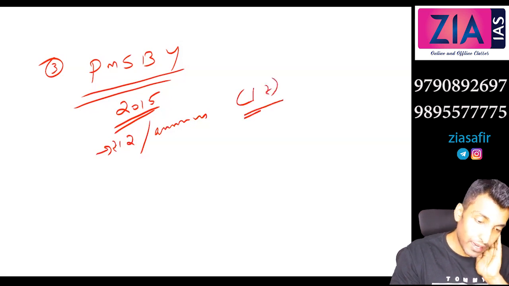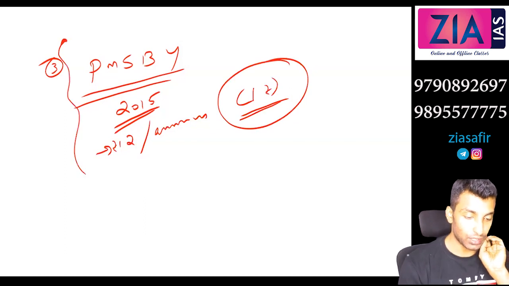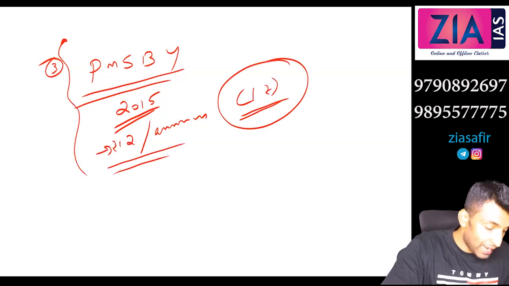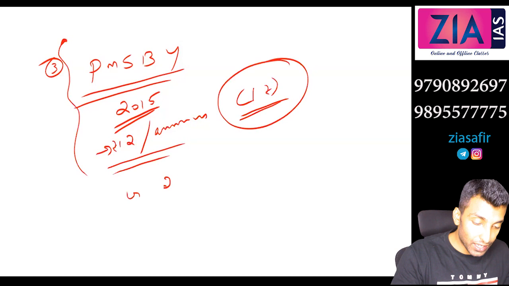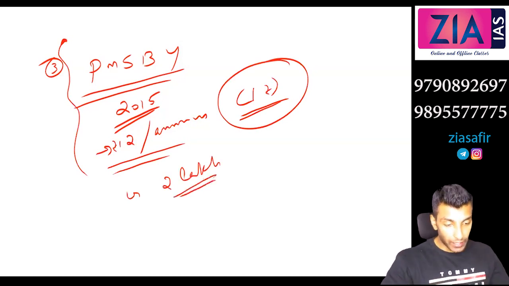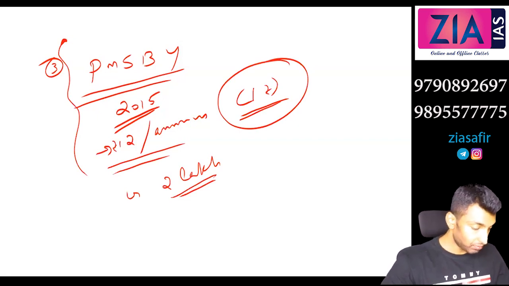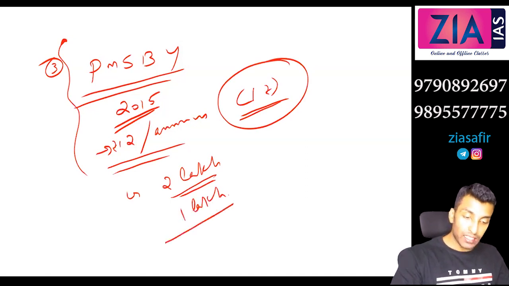So here it is a financial product. Now we can say it is micro insurance. Now here there is compensation for accidental death and complete disability. The compensation is 2 lakh. In case of accidental death and complete disability, there will be a compensation of 2 lakh. In case of partial disability, 1 lakh. Who is eligible here?